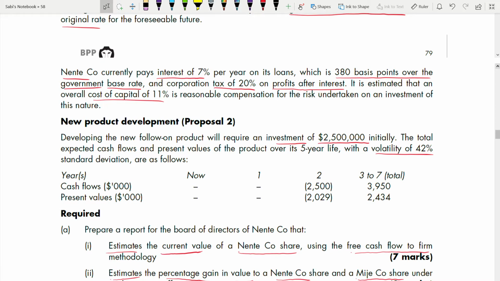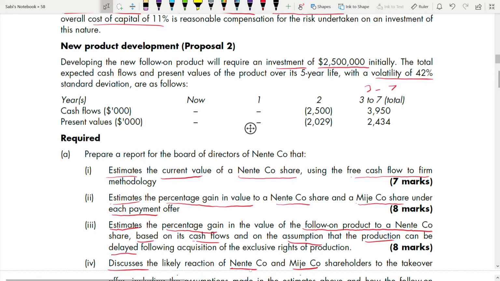So you have been given from 3 to 7, that is 5 years only: year 3, year 4, year 5, year 6, year 7. So 5 years. Now you are required to do the calculation.